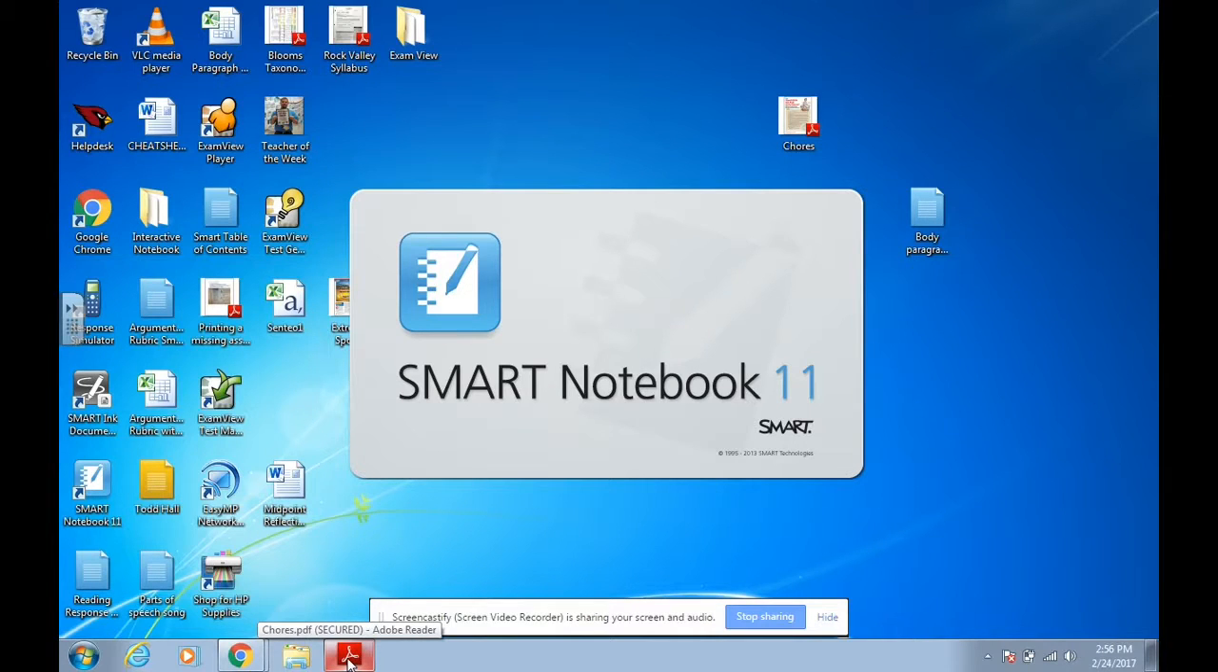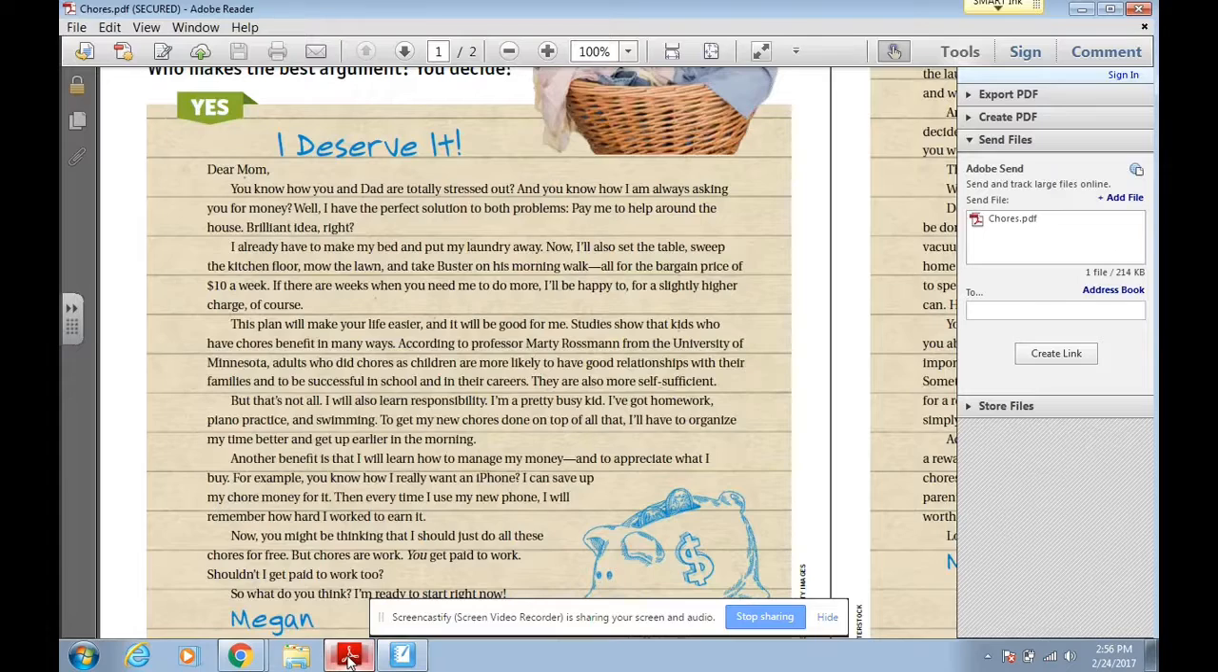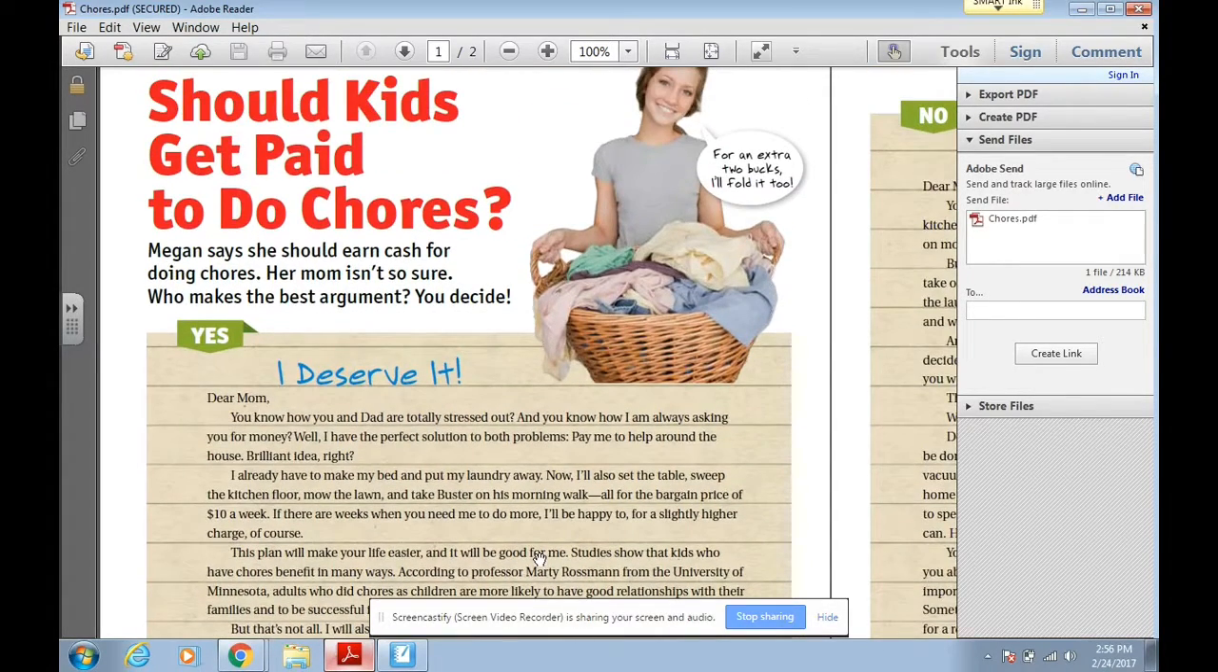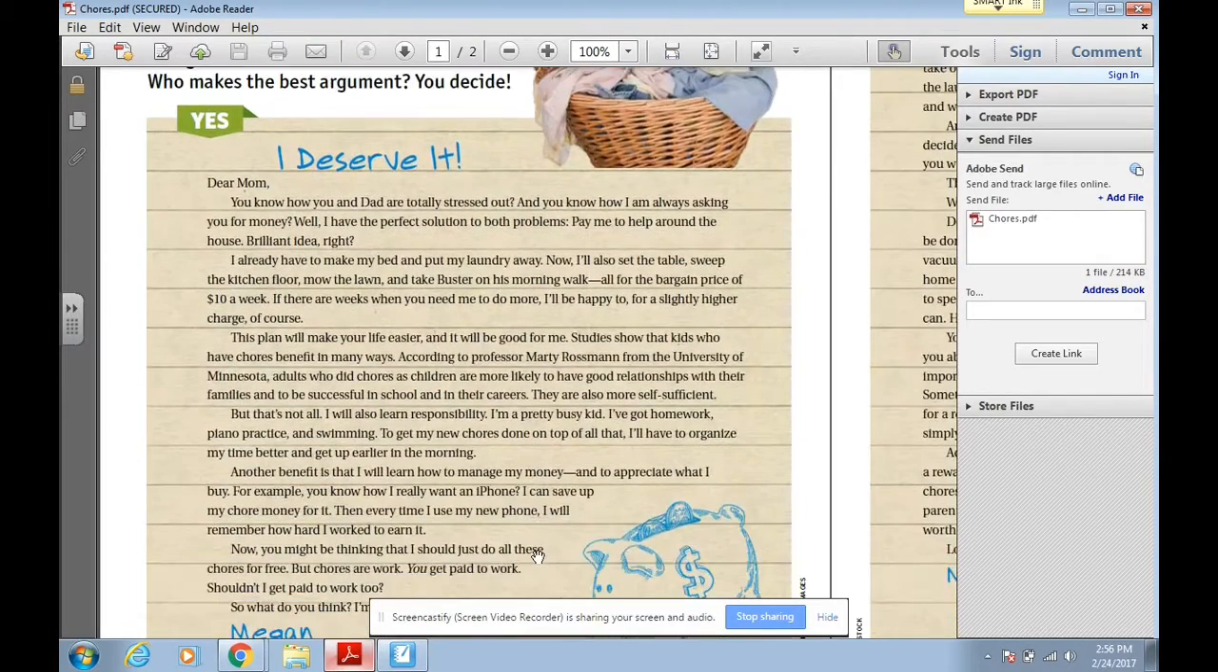In this video, we're going to review ethos, logos, and pathos rhetorical arguments, and then we're going to work on finding these arguments in an article, and we're going to use these arguments to prove which article makes the strongest argument. So if we take a look at this article about should kids get paid to do chores, we've actually read this article already in class.